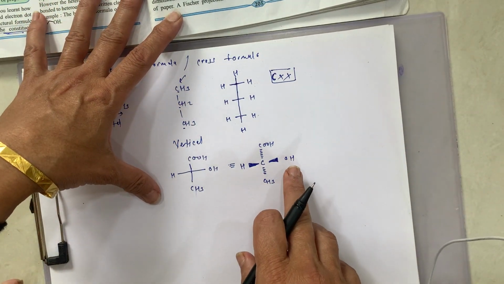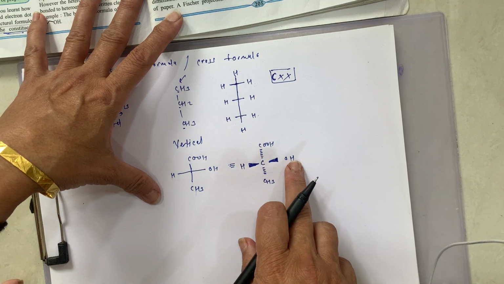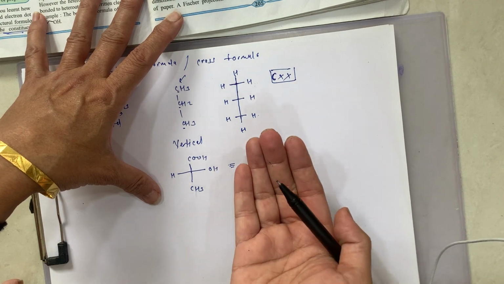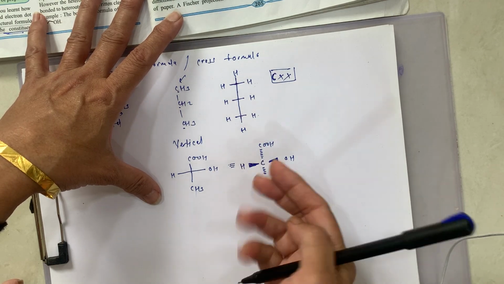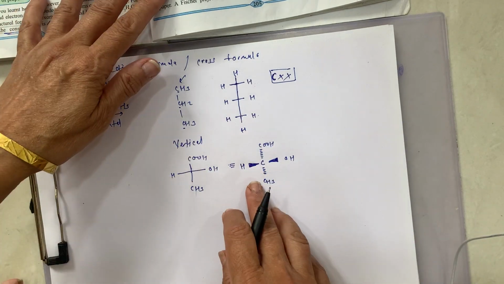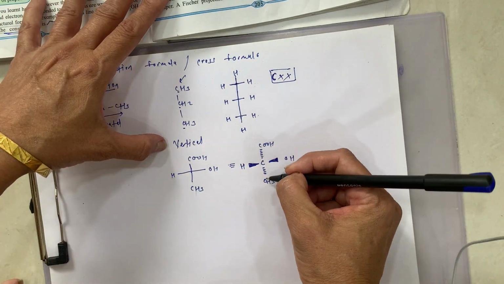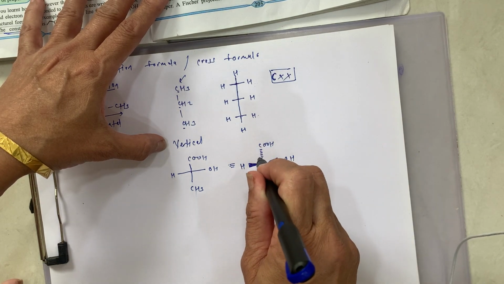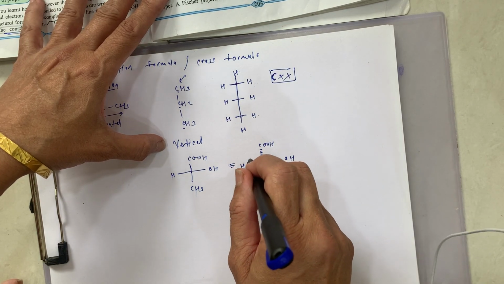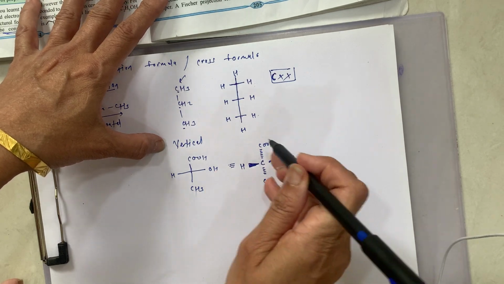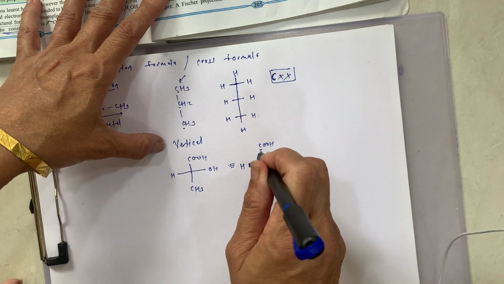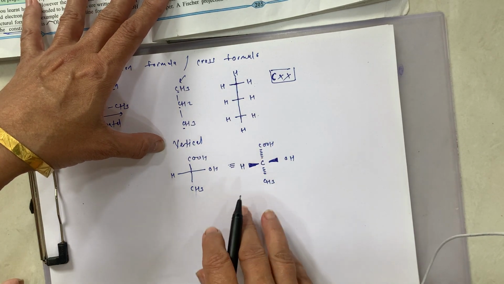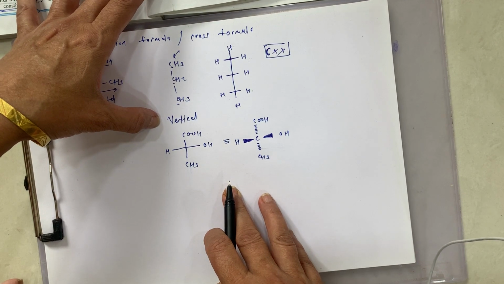The convention is that horizontal lines of the cross represent bonds projecting up from the carbon. This is our carbon. They are projecting up from the carbon, and these vertical lines represent the bonds going below the carbon. In the last lecture I showed you how this is above the plane and how it is below the plane. So this illustrates the conventions of the Fischer projection formula.